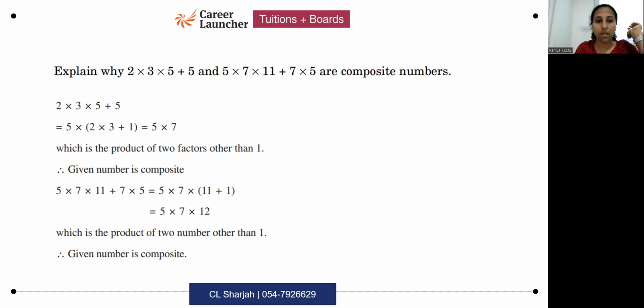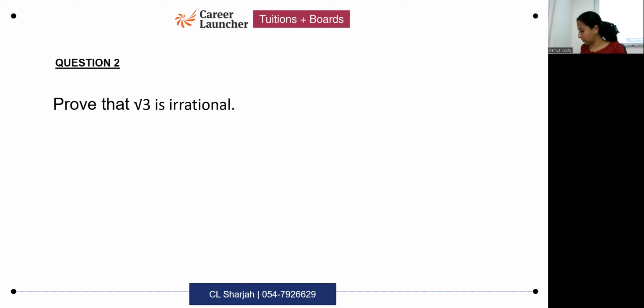Okay. Next one. Prove that root 3 is irrational. Very common question. You all have been practicing this a lot of times, right? It's been a very common question in the exam, but unfortunately, some of you are still making errors in the way you're writing your steps. So what is the main error that's happening? The main error is the first initial step, an incomplete initial step.